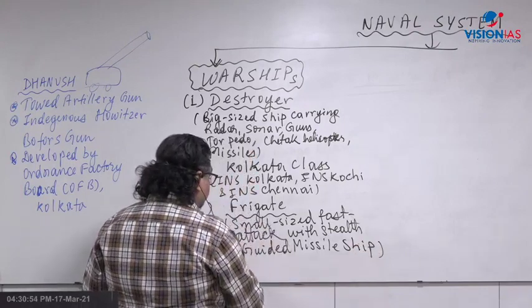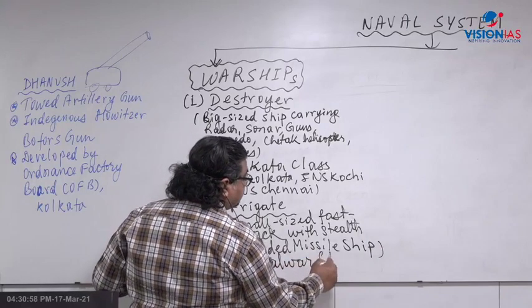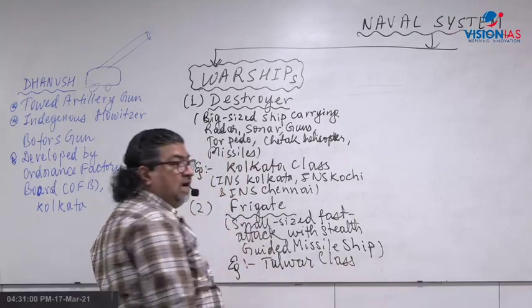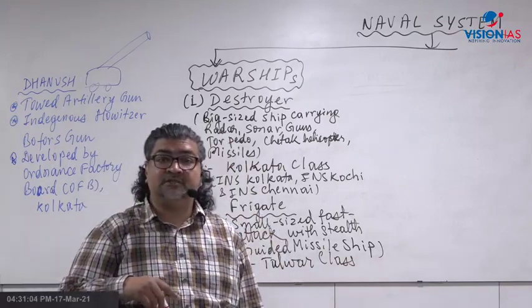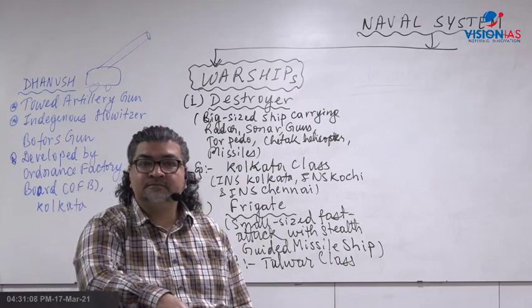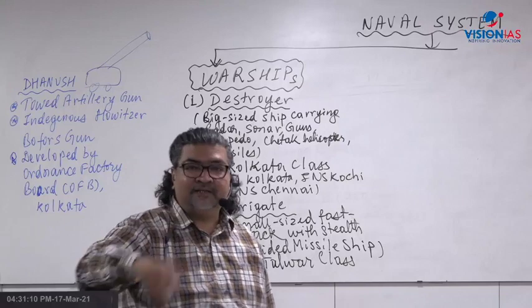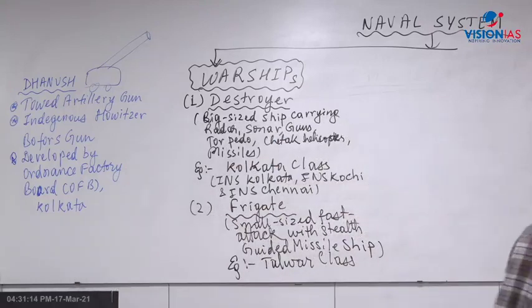An example is the Talwar class frigate: INS Talwar, INS Tabar, INS Teg, INS Tarkash, INS Trikhand, INS Trishul, 6 of them. UPSC will not ask you the names, I'm just giving you the names here. They are called frigates.